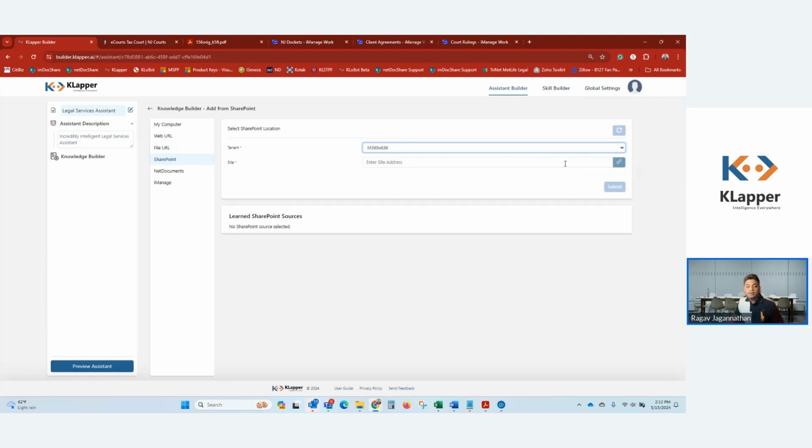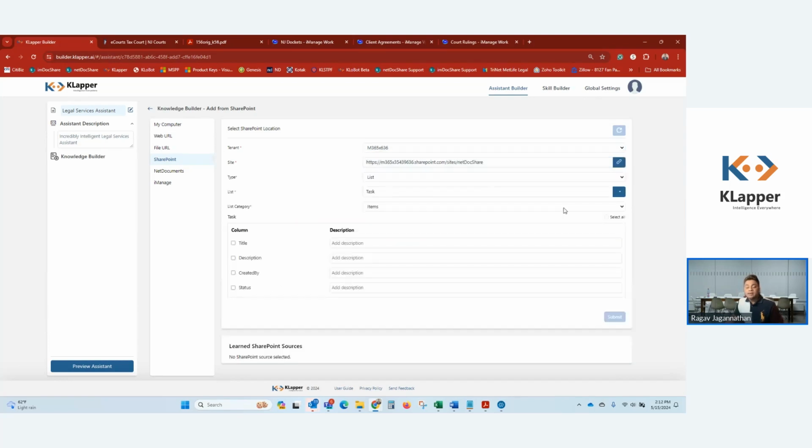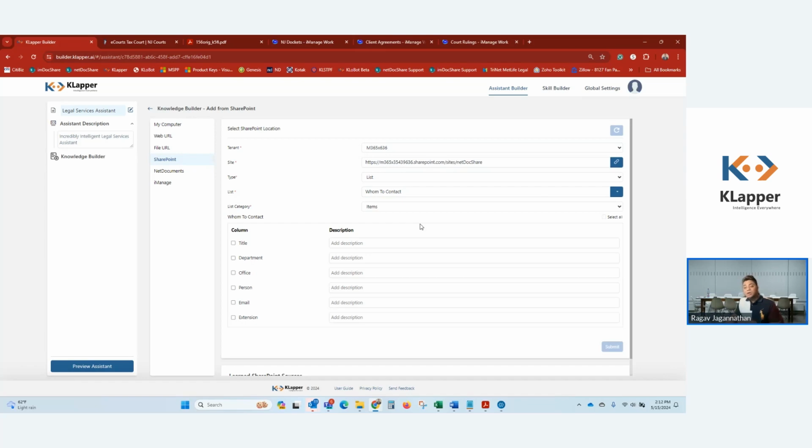So I'm just going to go ahead and connect to a demo SharePoint site collection that I have. I'm just going to simply select a list on the site collection, which is basically a contact list. So I'm going to go ahead and train KLapper on all the data in that SharePoint list, including metadata columns, including list items, and so on.